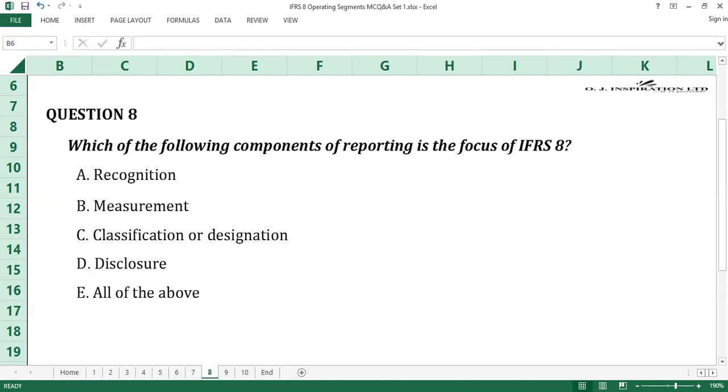The core principle stated in IFRS 8 upon which the standard is based is that an entity shall disclose information to enable users of its financial statements to evaluate the nature and financial effects of the business activities in which it engages and the economic environment in which it operates. D is the answer to question number 8.